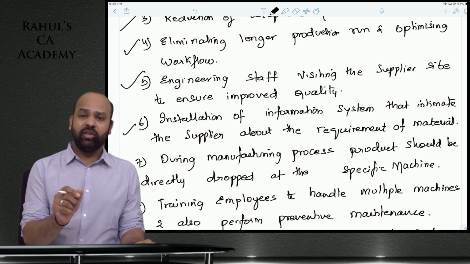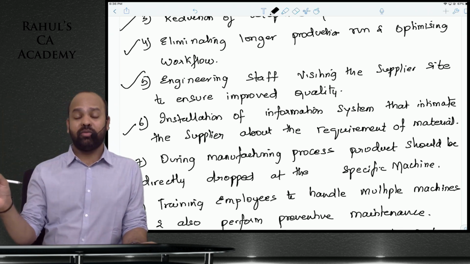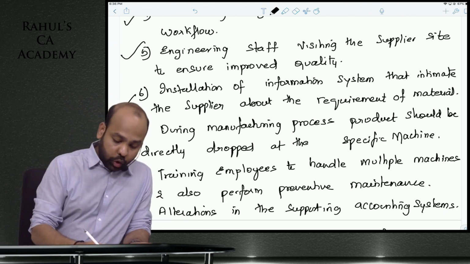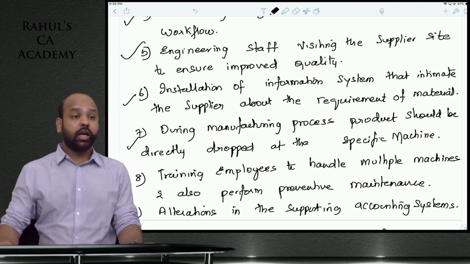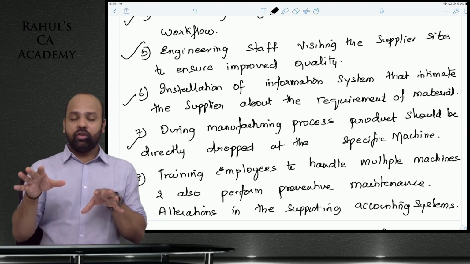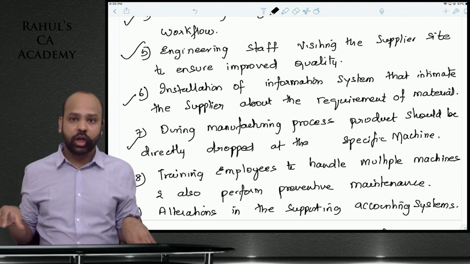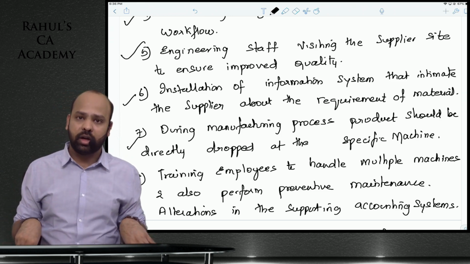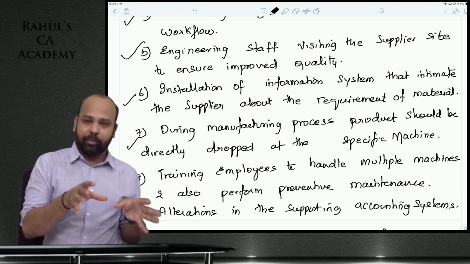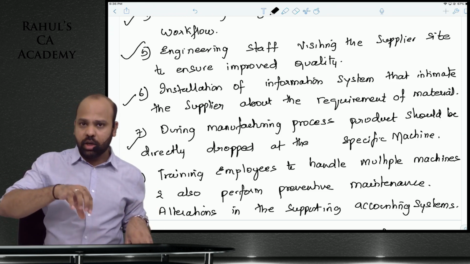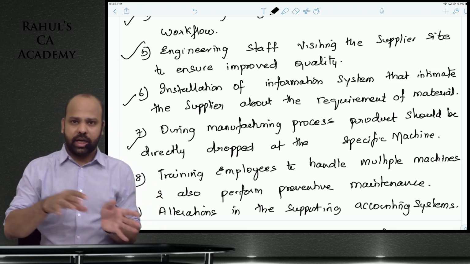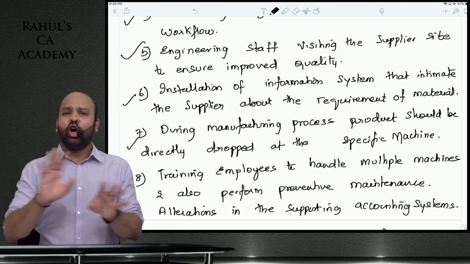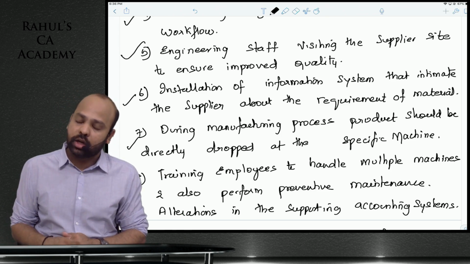Practically, information systems are better. In an automated system, once he updates, the kitchen will already know that an order has been received, and they will start making it. Now during the manufacturing process, product should be directly dropped off at the specific machine. This is what it says: create a proper manufacturing flow. There should not be unnecessary movement of products or inventories in the factory. So if a particular machine manufactures a product and the next process is on machine B, directly the product should be dropped off at machine B. In between, we will store here, we will store there, all of those unnecessary wastages are not required.